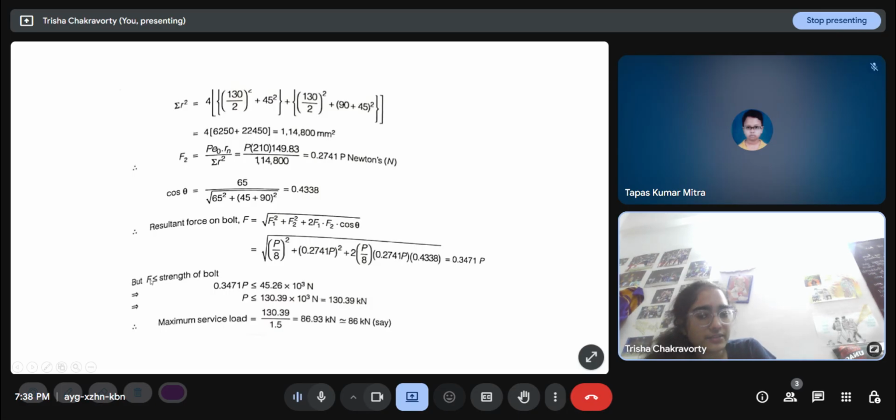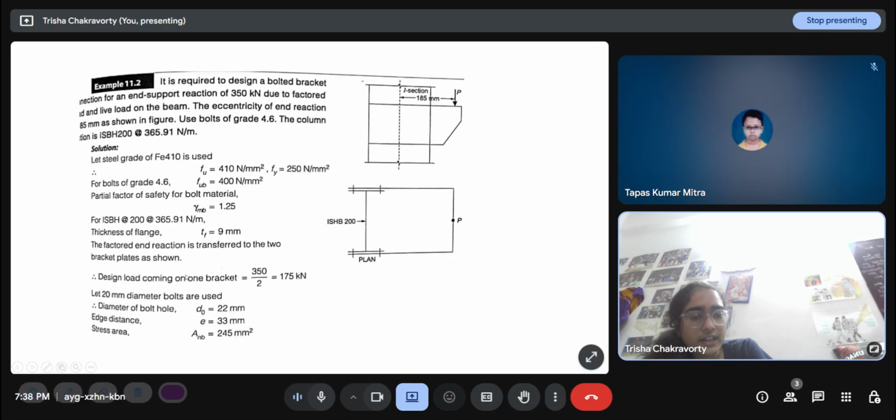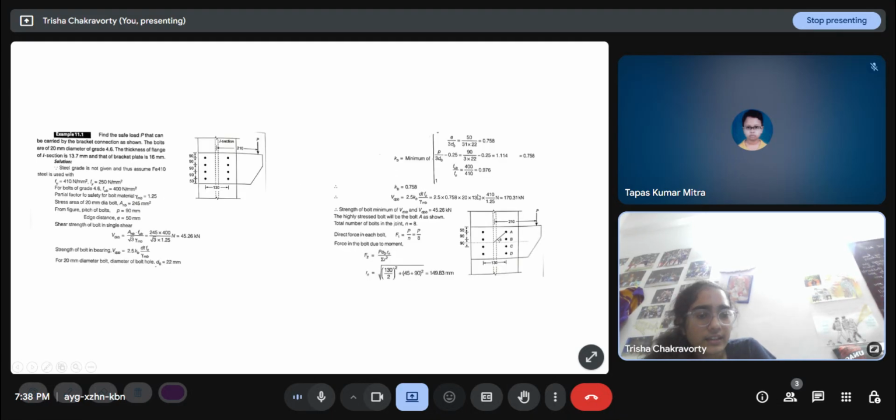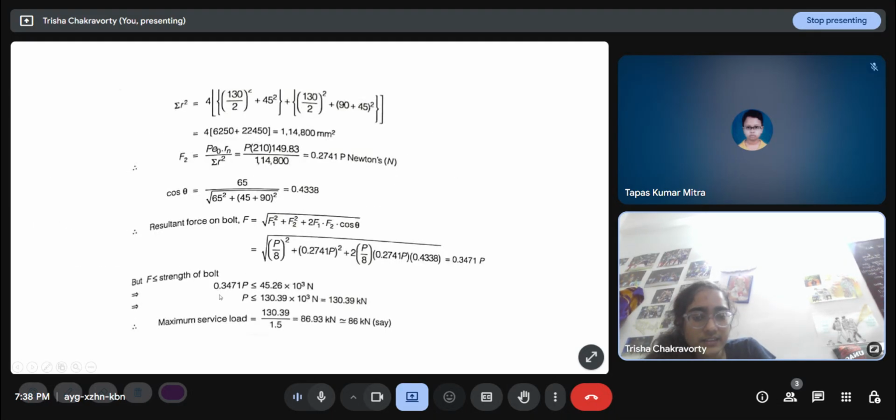I know that this resultant force has to be less than the strength. The strength I've already calculated here. This is the strength. So 0.3471 P has to be less than this strength, and so I get P has to be less than 130.39 kilonewton.